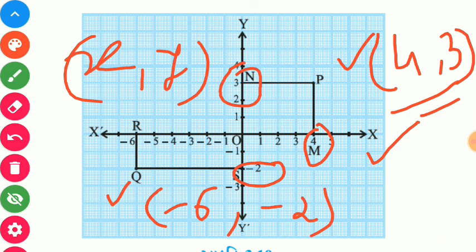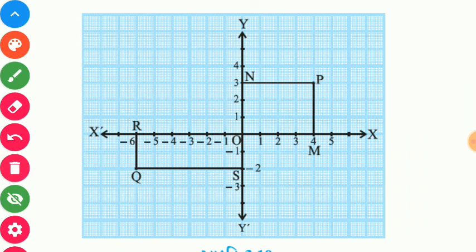Now one another question. What is the position of P? Where is P: in the first quadrant, second quadrant, third quadrant or fourth quadrant? Of course, P is in our first quadrant and Q lies in our third quadrant.